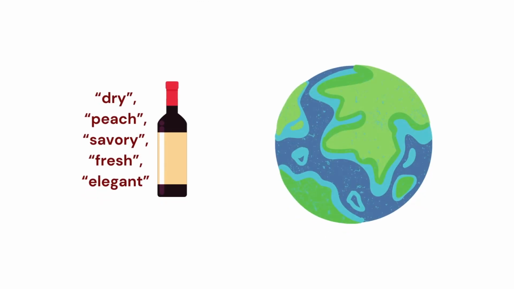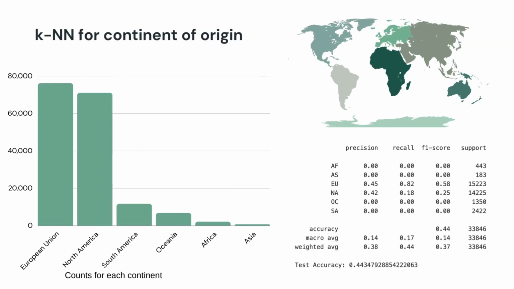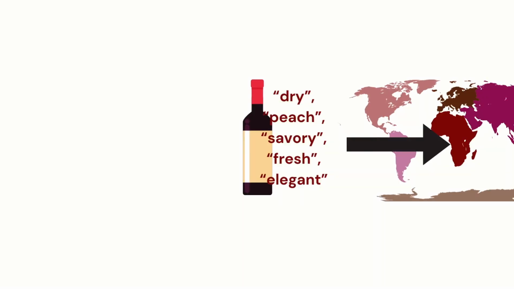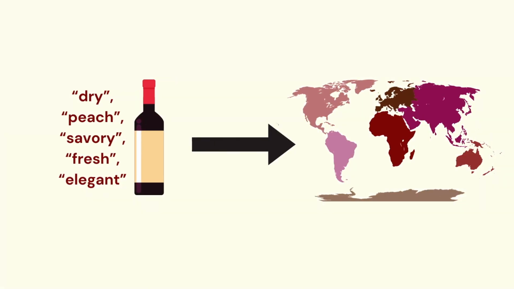Moving on to the wine dataset, we wanted to find out whether the continent or country of origin will be associated with certain words. First, we set the continent as the target labels and ran the KNN algorithm. However, there's a severe imbalance where 45% belongs to European Union and 42% belongs to North America. This caused the KNN algorithm to struggle in clustering patterns for minority classes, possibly also indicating that the frequent item sets as features have no relationship with the continent that the wine was produced in.